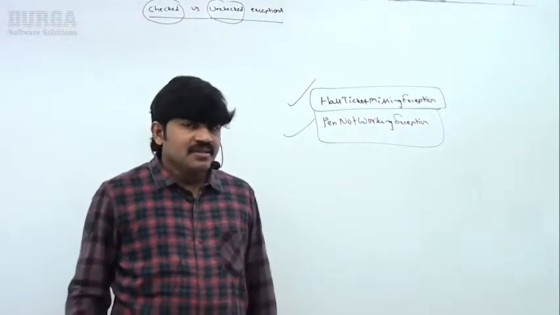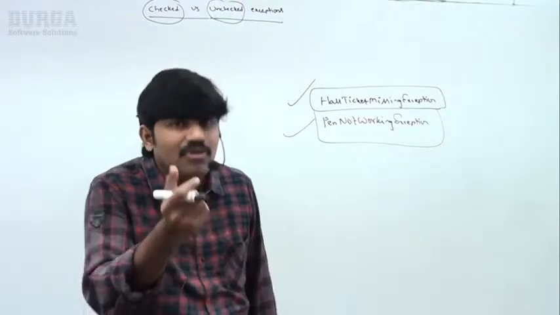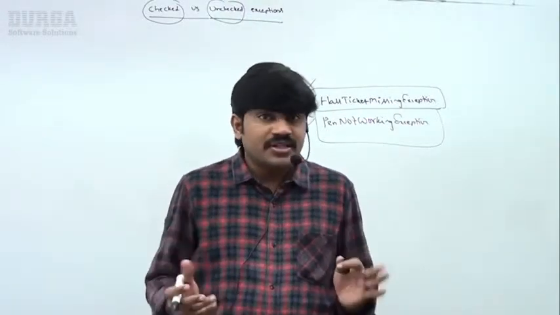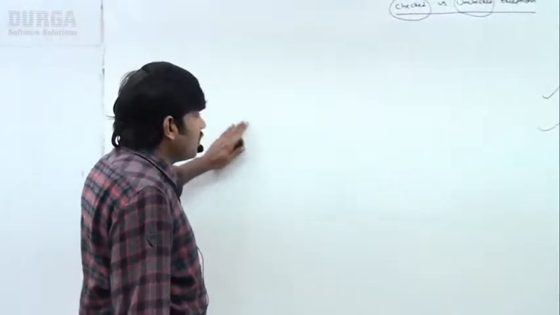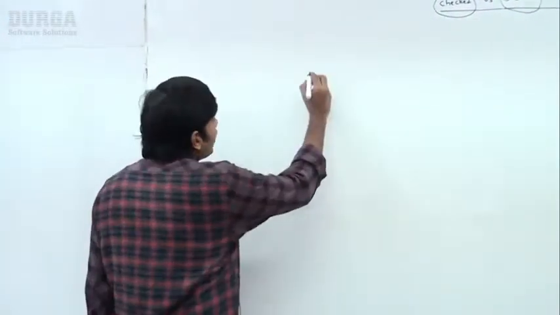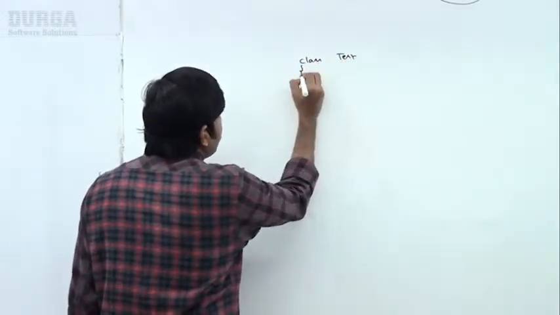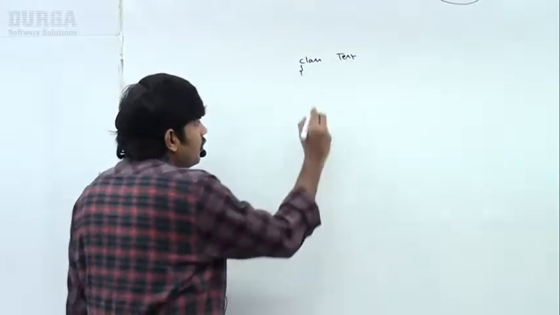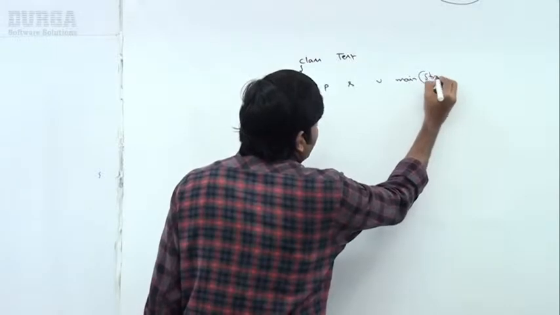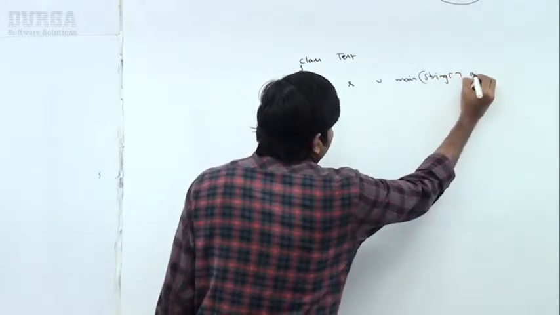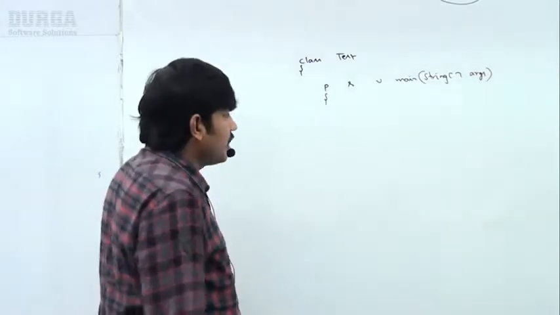These things are checked exceptions, right? So theoretically, okay sir, can you please show with a small program so that we are in a position to understand clearly? You people may ask. Very simple, sir, have a look once, observe a bit carefully. I'm taking a small program, class Tester. public static void main, String array args.